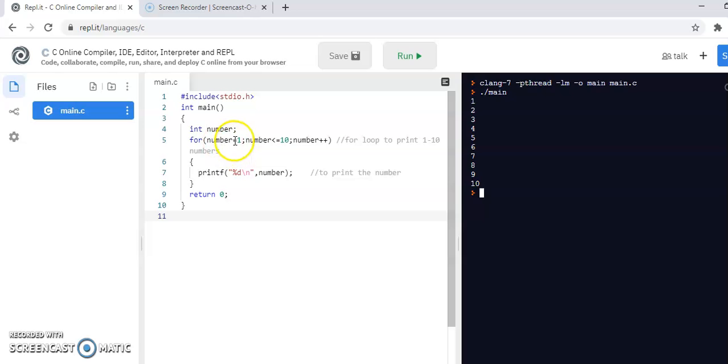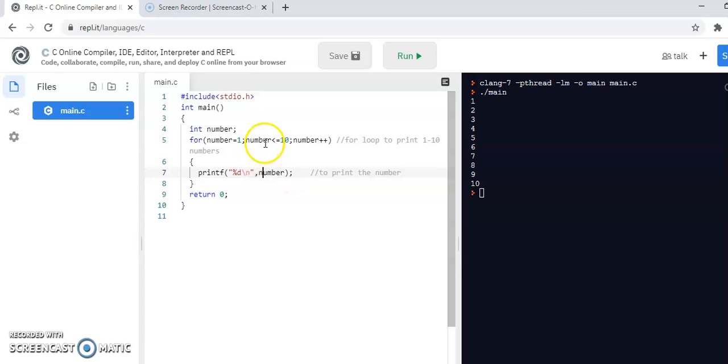You can see over here, num is equal to 1. Num is a variable name, right? Each time, num plus plus. So the first value of num is 1. Then num plus plus, that is num plus 1, that is 2. Again the condition is checked: is 2 less than or equal to 10? Yes. Then the statement gets executed.